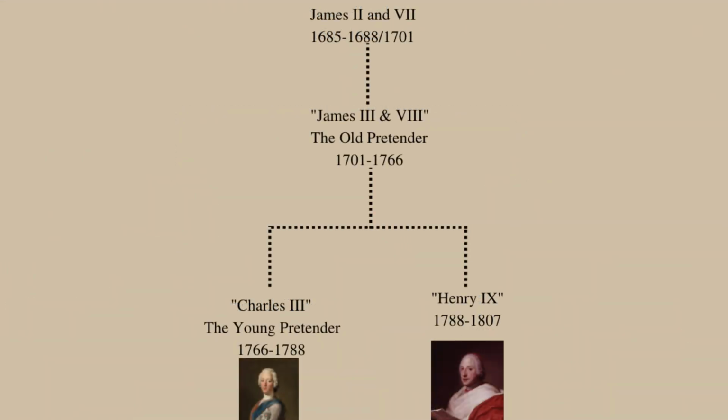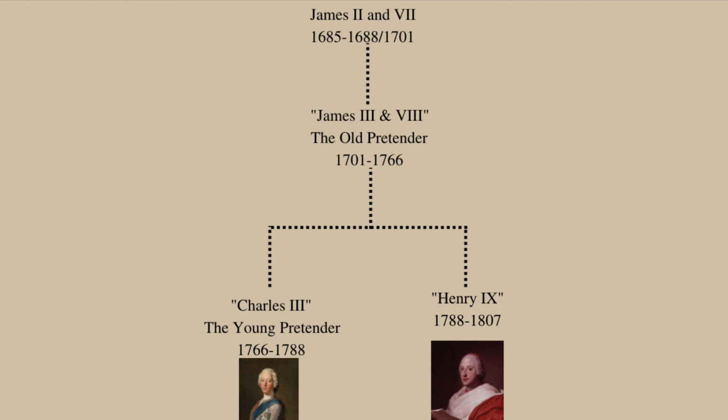This heir renewed the efforts of the Jacobites, who claimed that as a foreign-born prince, he shouldn't be king, and they used this as an excuse to put James III on the throne. There were a number of attempts in 1715 and 1719, but they both failed. James III had a son called Bonnie Prince Charlie. He was known as the Young Pretender, and his father was known as the Old Pretender.